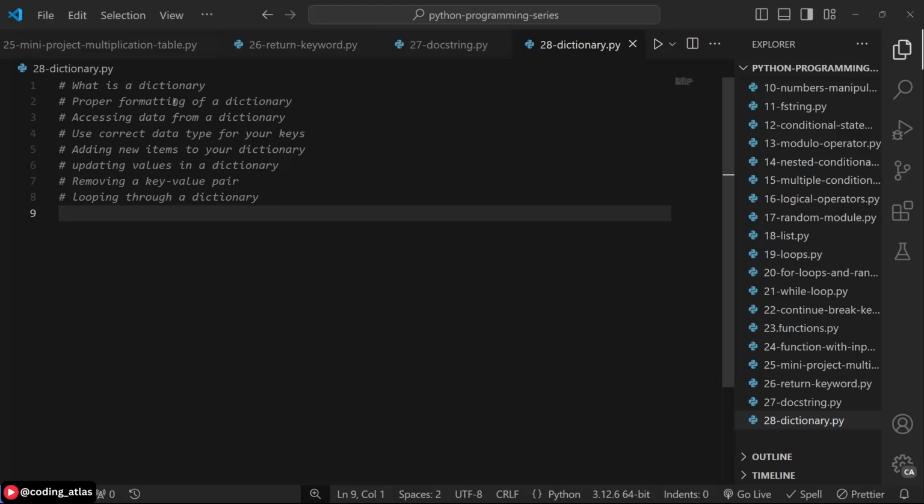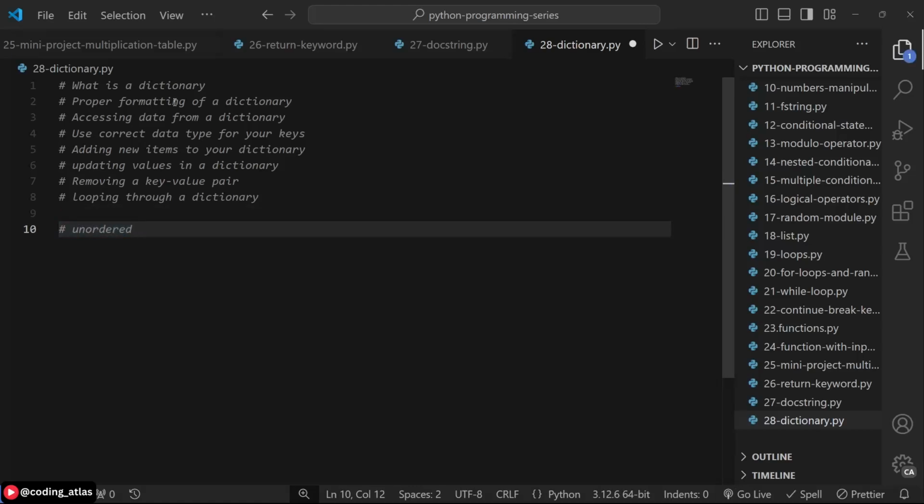It is unordered, it is mutable, and it is indexed by keys. What I mean by unordered is that the order of your key values in a dictionary is not guaranteed, unlike a list. In a list, the order of your items is guaranteed. The order does not change except you manually mutate it. But for a dictionary, the order is not guaranteed. The order can change at any time without giving you any notice.